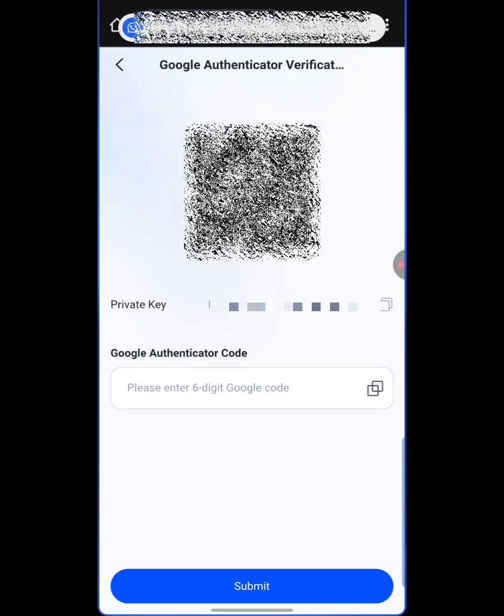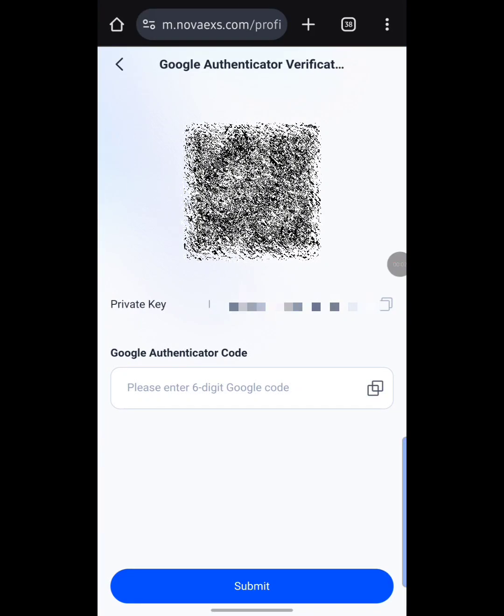Okay, so this is how you can actually do this. All right, so I'm not going to be doing this again, guys, because I already have an account. I'm just going to simply sign into my account right now, so I show you guys exactly how you can trade passively for profit right here on the novaex AI trading platform. Okay, so guys, let's go.